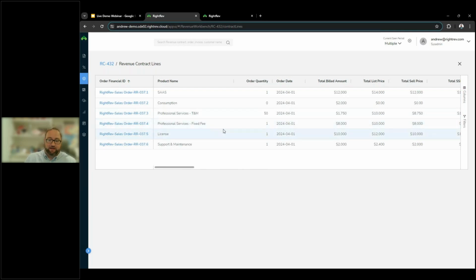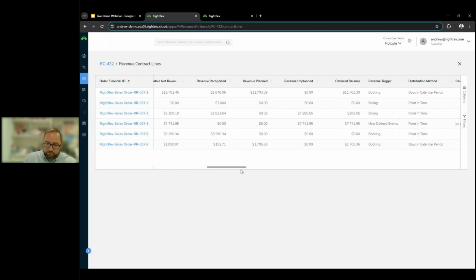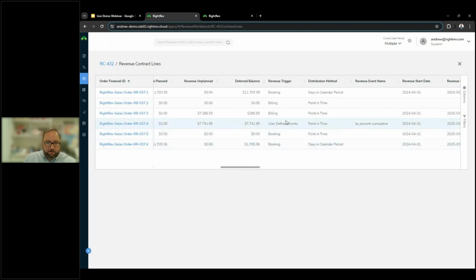In this case, I have it set up to be a percentage of completion item. So in this one, if I scroll to the right, you can see that we've set this up as a user-defined event that, in this case, is a percentage complete cumulative process. So what that means is we're going to be fed information saying that this specific item is such and such percent complete, and then RightRev is going to calculate the revenue that needs to be released in this period accordingly.